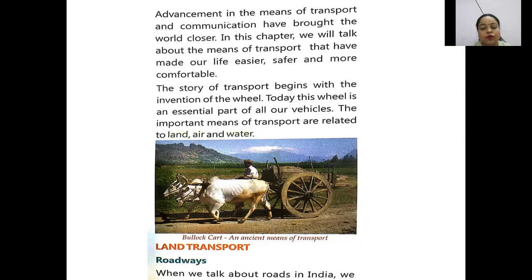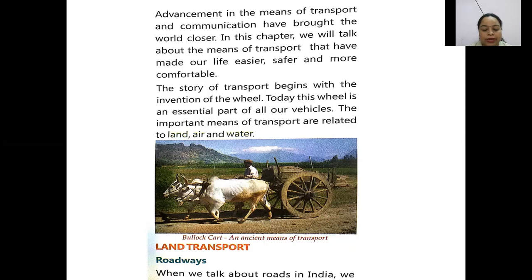The important means of transport are related to land, air, and water. There are three important means through which we can go from one place to another. First is land, another is air, and the next is water. We will discuss all these three means of transport in detail. First is land transport.